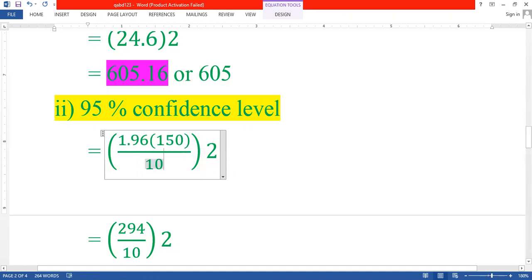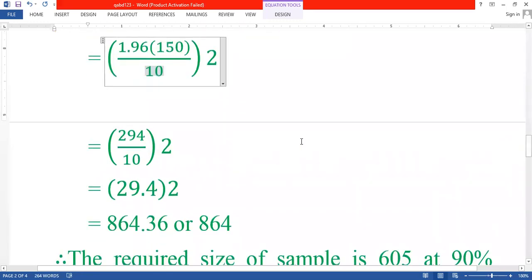Whole square, and 1.96 into 150, sorry, 1.96 into 150, we get the answer as 294.